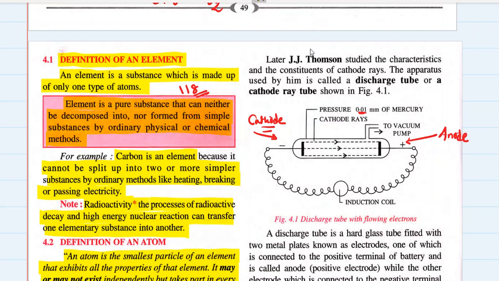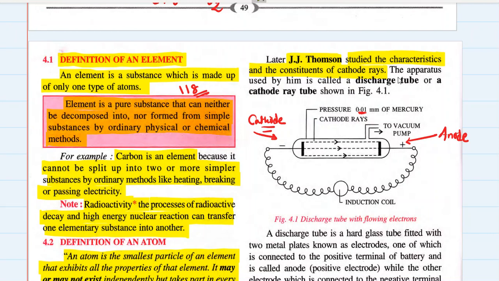Later on, we saw J.J. Thomson studying the characteristics and constituents of these cathode rays. J.J. Thomson was the scientist who took interest in this experiment, which was originally conducted by William Crookes. He decided, I will study what is happening over here: why these cathode rays are being emitted by the negative terminal, why they are going towards the positive terminal, and what they are made up of.